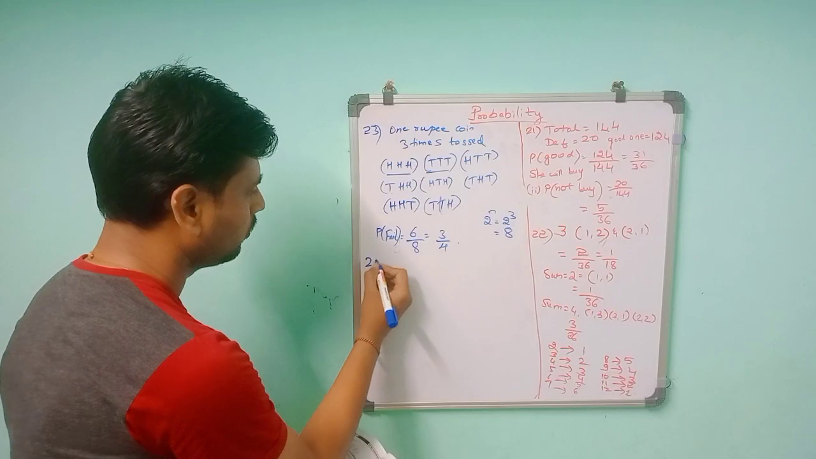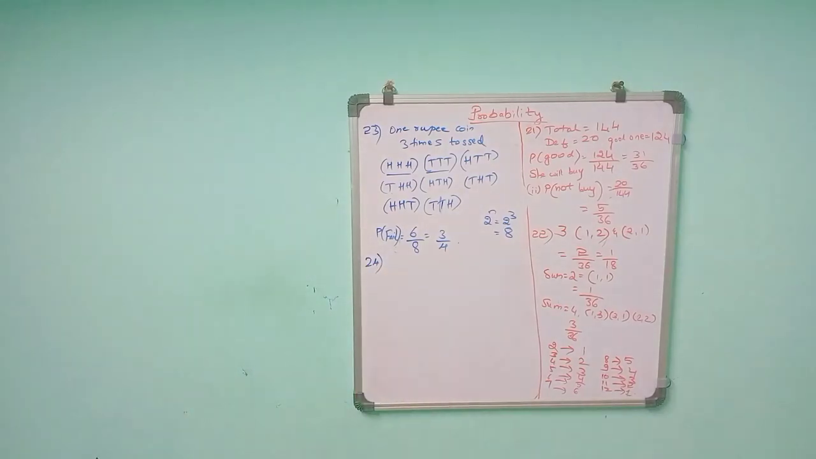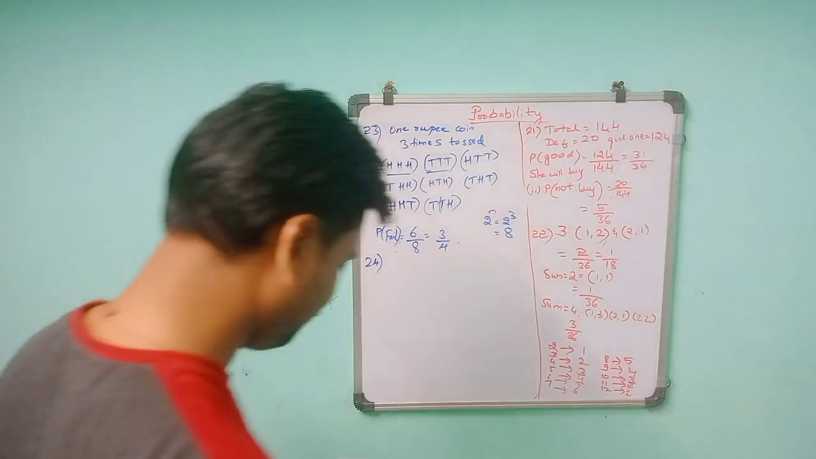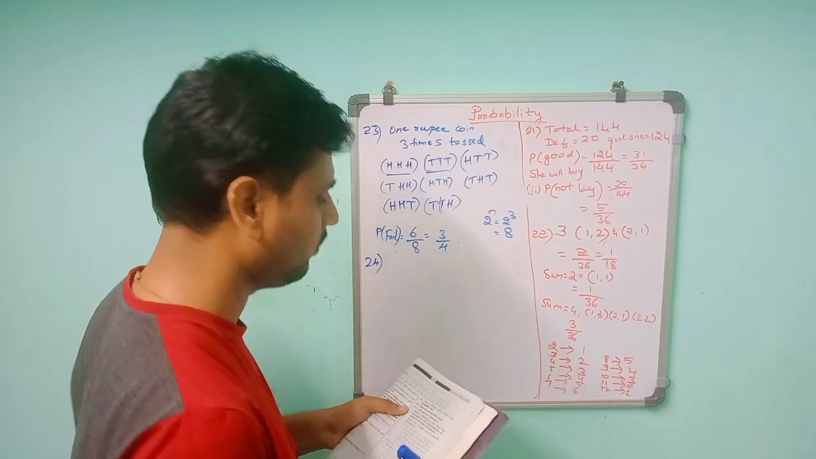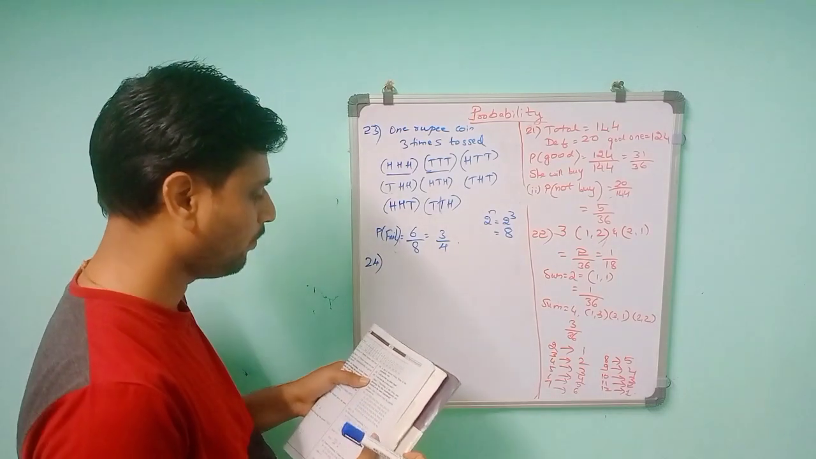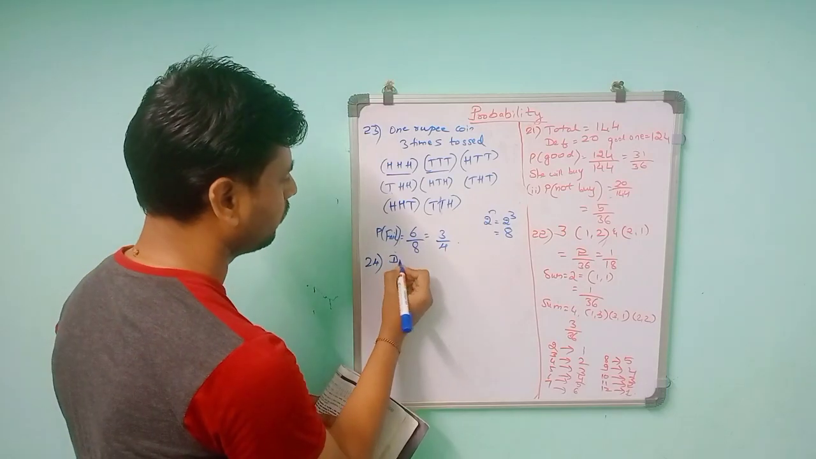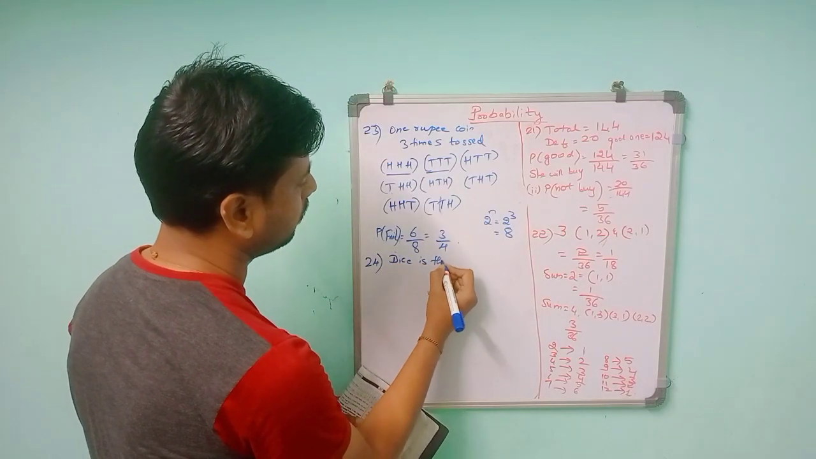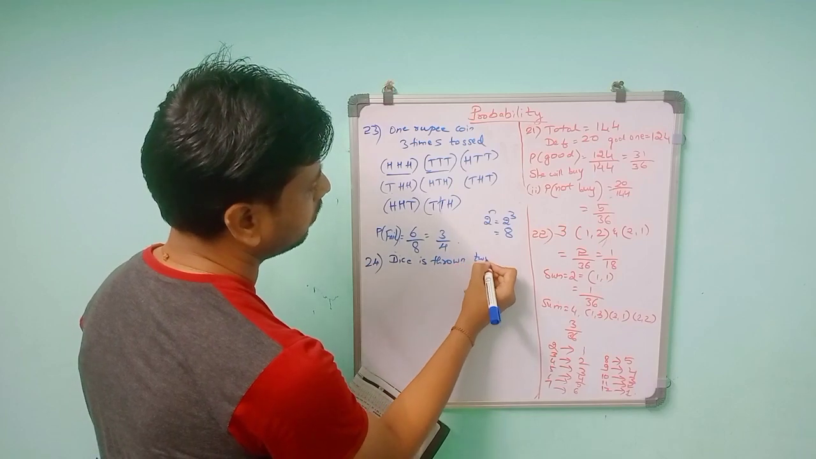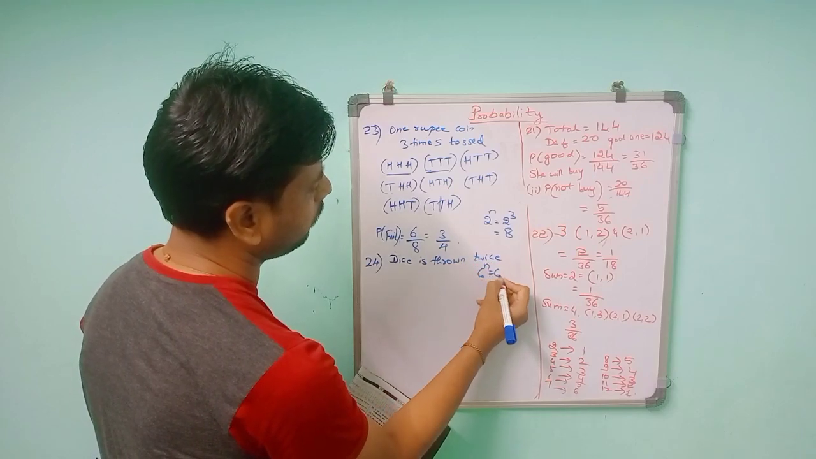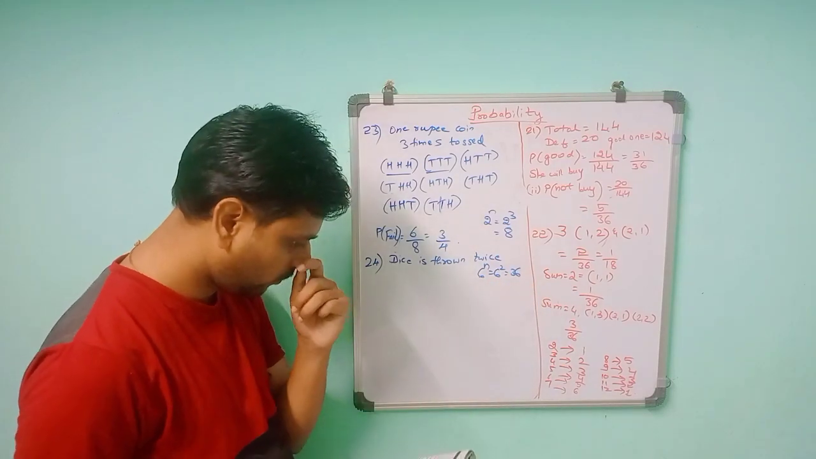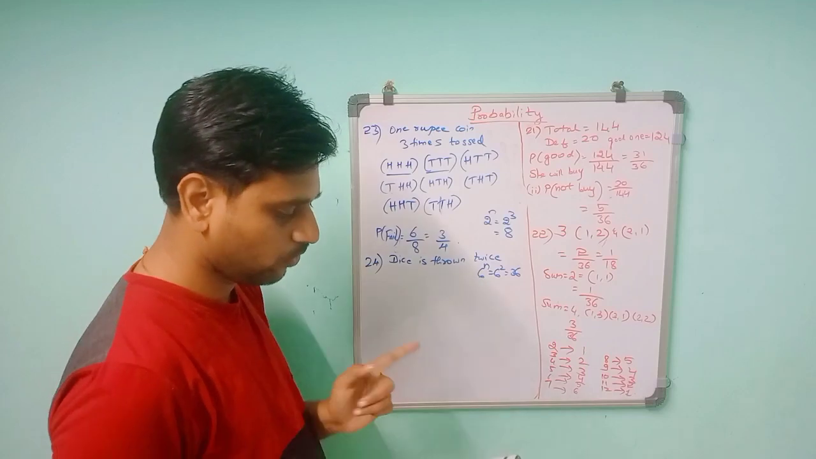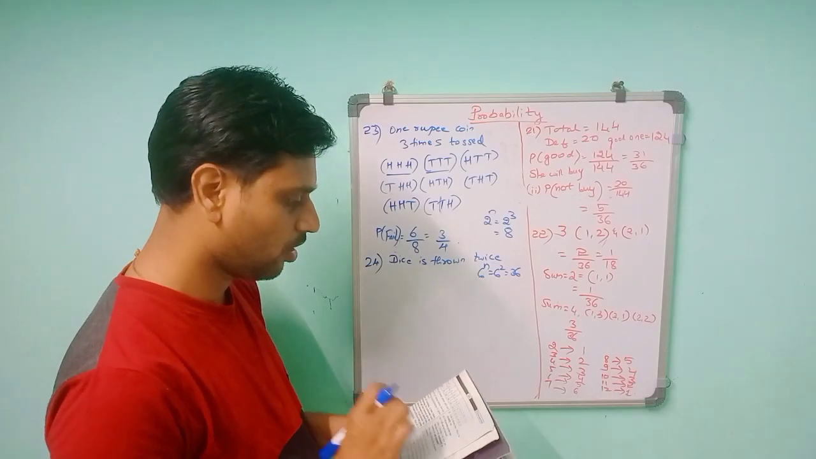Then the 24th question. They gave: a dice is thrown twice. What is the probability that 5 will not come up at any time? So here also, the dice is thrown twice. Twice means it will be 6 raised to n, that is 6 squared, equal to 36. So 2 times it will be 36 possible outcomes. So for 36 possibilities, I told you one die gives 6 outcomes, and so on.